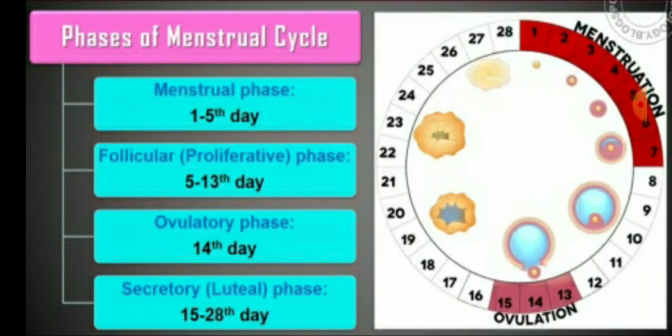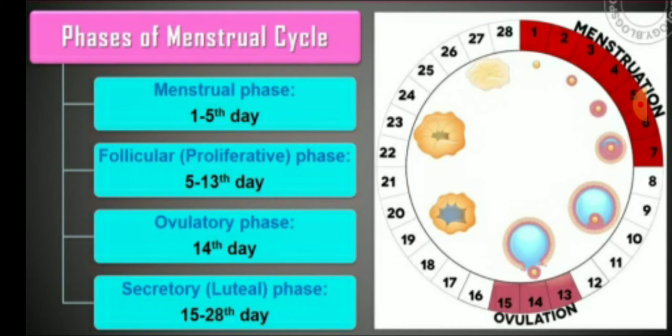So, children, there are mainly four phases of the menstrual cycle. In this picture you can see the first phase of the menstrual cycle starts from 1 day to 5th day, and then the second is the follicular phase, which is also called the proliferative phase, from the 5th day to 13th day.